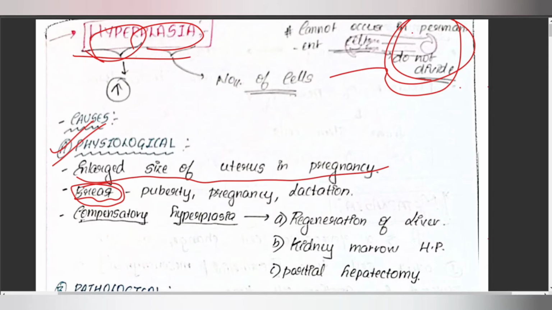Second one is hyperplasia of the uterus during pregnancy. Why does the size of the uterus increase during pregnancy? One is due to development and growth of the fetus inside the mother's womb, and the other is due to estrogenic stimulation. Moving on to the third point, that is compensatory hyperplasia. So what do you mean by compensatory hyperplasia? It is a process where there is proliferation of the cell, but they maintain their differentiated structure and function. The best example is regeneration of the liver, kidney, marrow hyperplasia and partial hepatectomy.